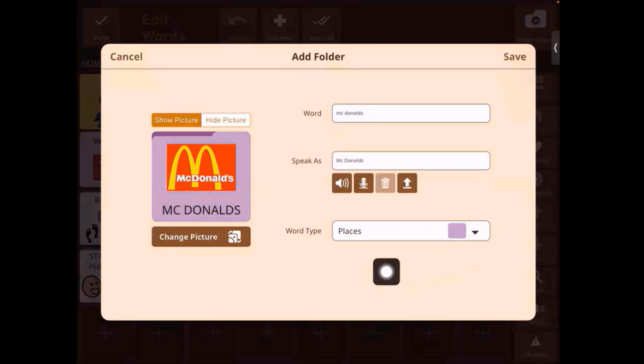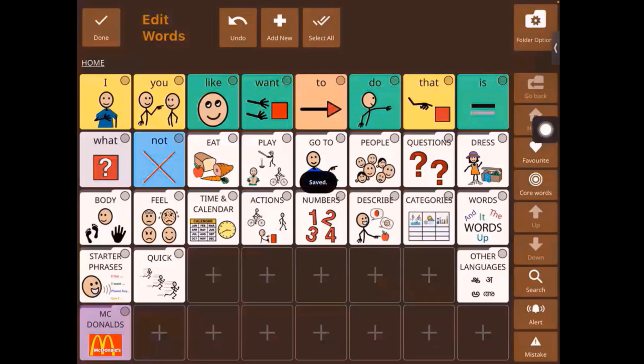All right, so this is the picture that has popped up. I'm happy with the way the picture looks. So at this point, I'm going to go ahead and hit save, right?